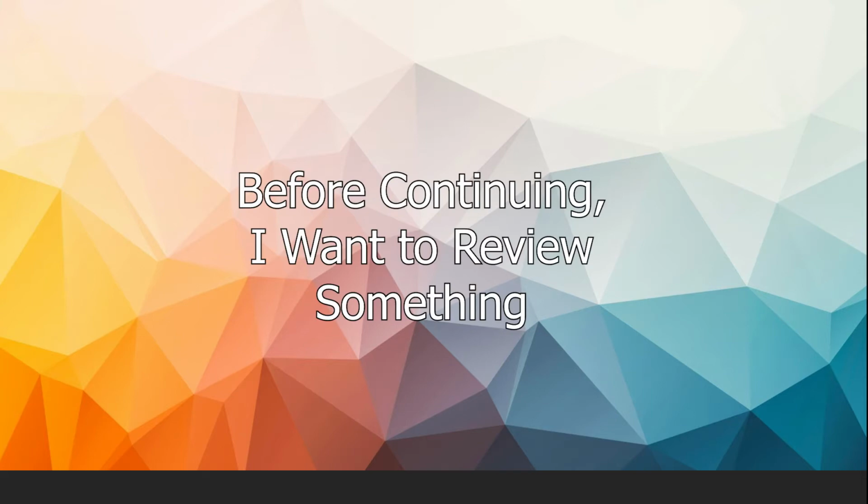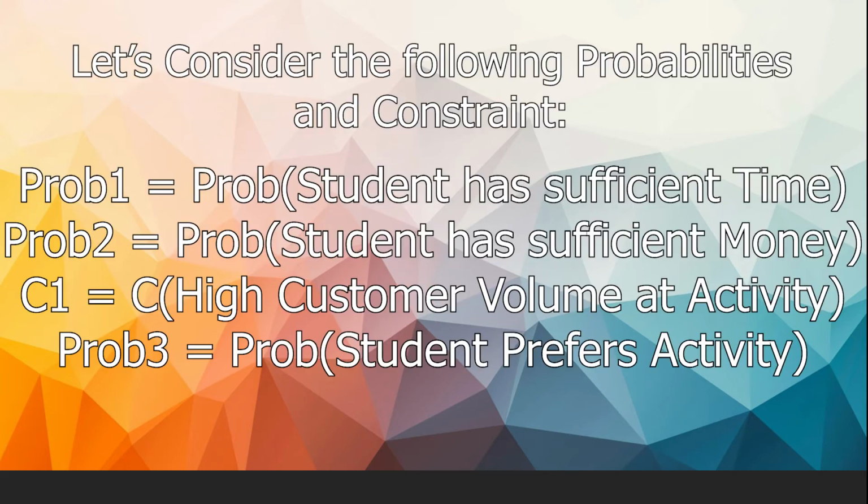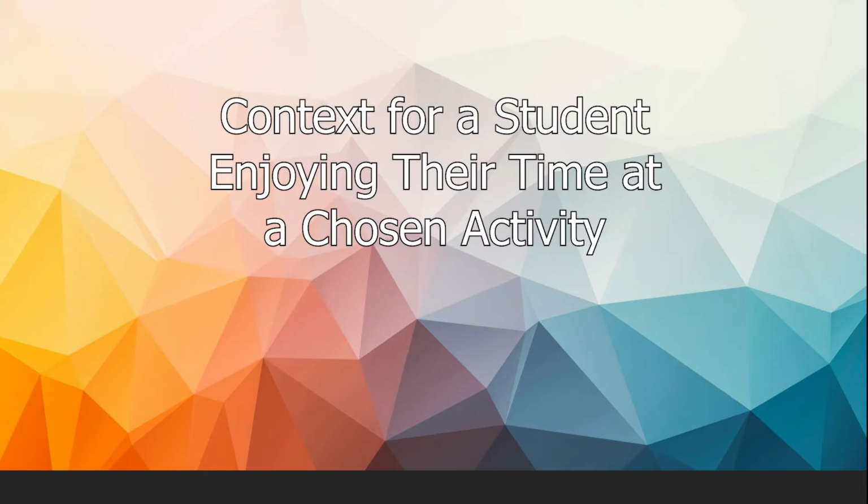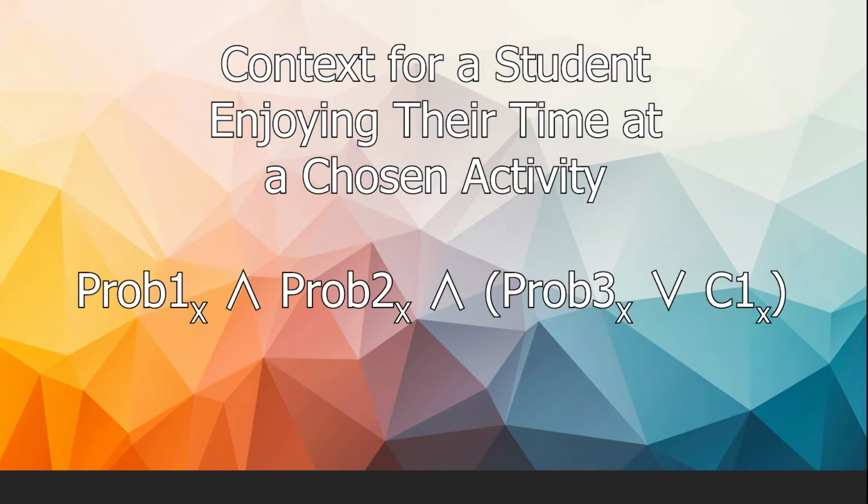Now, before I explain how I implemented this, I'll further explain a part of the written example I'm modeling this domain after. As mentioned in the previous video, the ultimate context equation that represents the possibility of a student enjoying their time at an activity is the probability the student has the time for the activity, and the probability the student has the money for the activity, and the probability the student prefers the activity or the constraint that there is a high customer volume at that activity at that time.